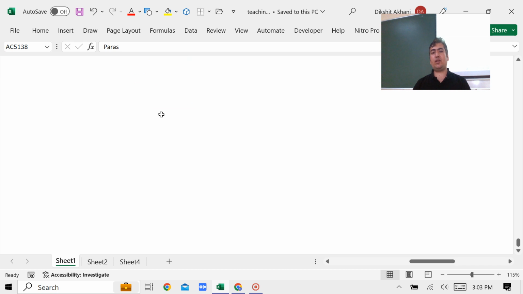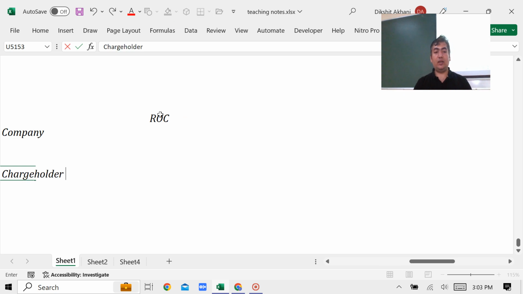How come? समझो बच्चा. There is ROC who is in the role of the father. Got it? Now there are two parties. If the company confirms that I have taken the loan and created the charge, that is doubtful, or the charge holder says I have given the loan and the charge is created, that is doubtful. Which application to ROC is more suspicious, more doubtful?